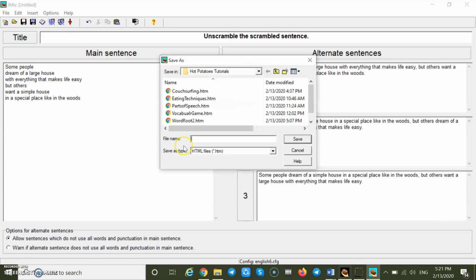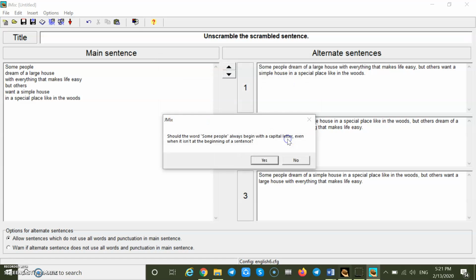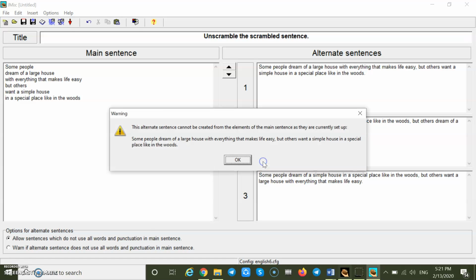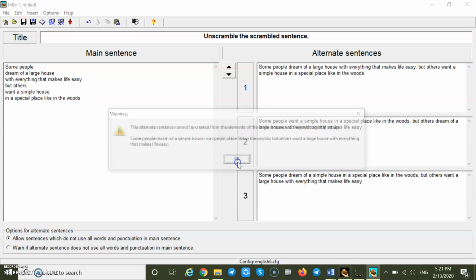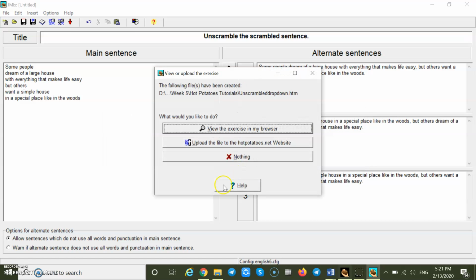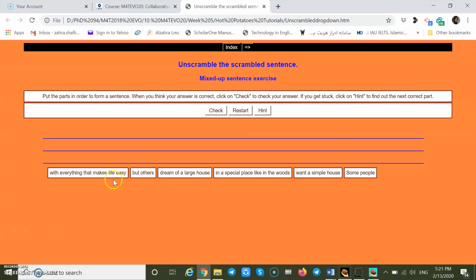First of all, in a drop down menu, let me change it, unscramble, drop down. Okay, it wants us to see if we want to pay attention to different sentences. Okay, let's view it.